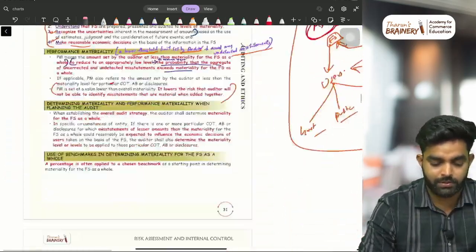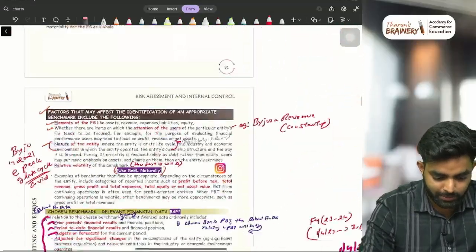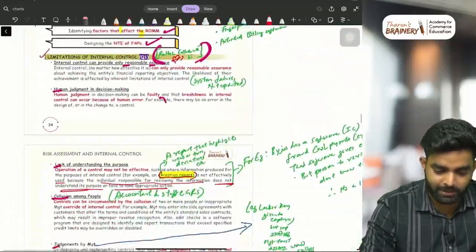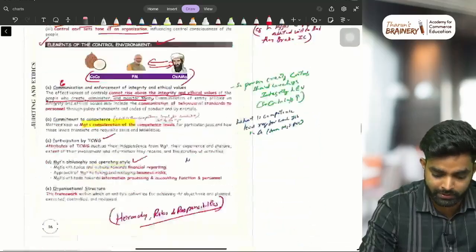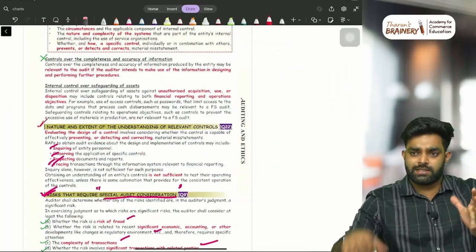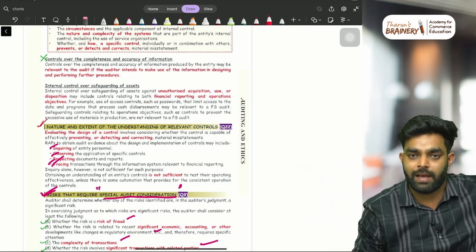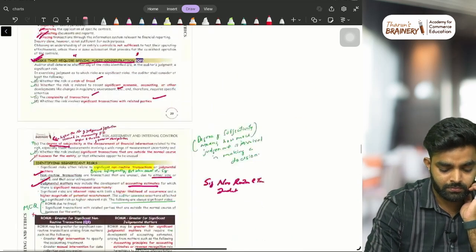Materiality, everything is done. So this is one area. I am not focusing too much. What is this? That's like mnemonics, putting line by line, everything you understand. Internal control, I told you already what it is. Internal control just means something the company has put in place to protect against or prevent fraud or something happening. Just checking everything.